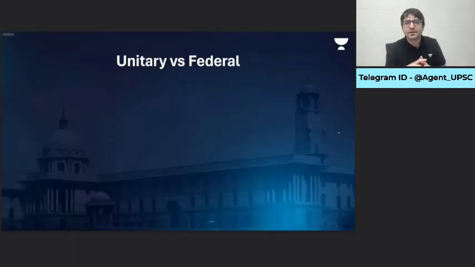But whatever we have discussed till now, these are just concepts so that you get the flavor of a constitution, the flavor of the polity. The real discussion starts now, when we will look at what is a unitary constitution and what is a federal constitution. Is India a unitary or a federal polity? Is the US a unitary or a federal polity? And what is better, unitary or federal? That we will discuss.